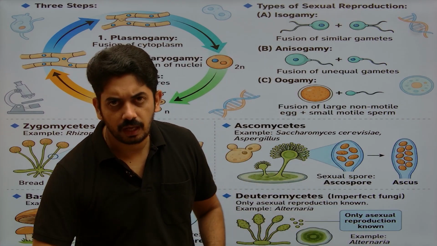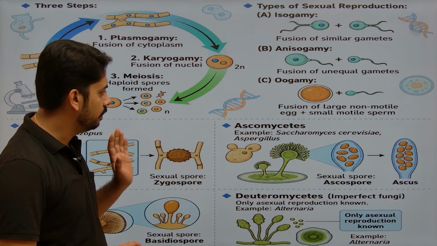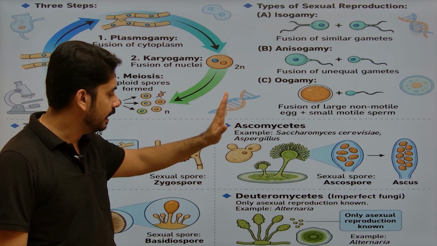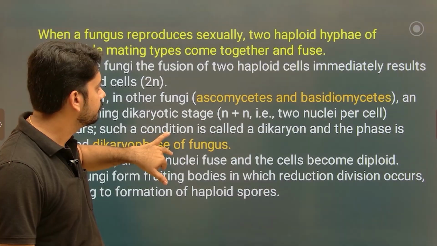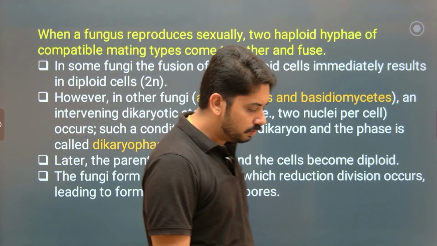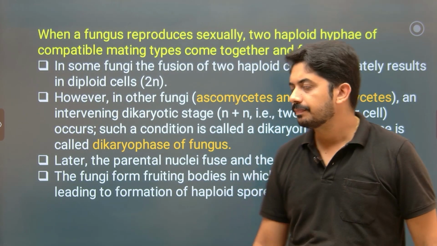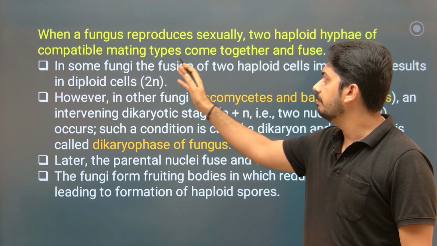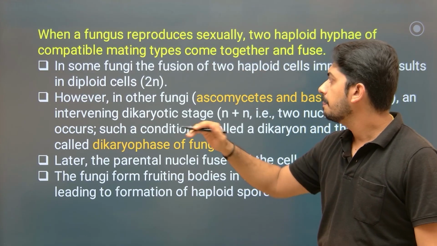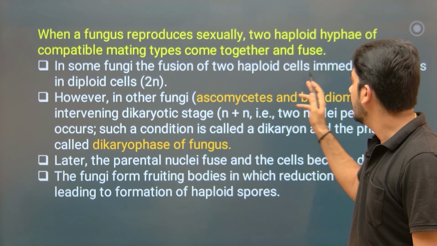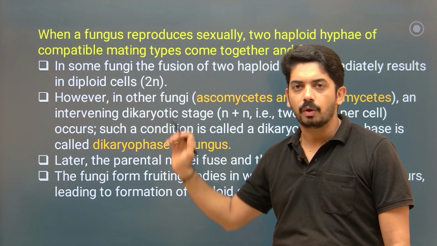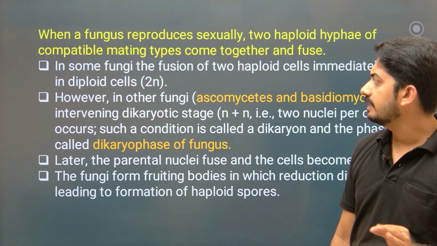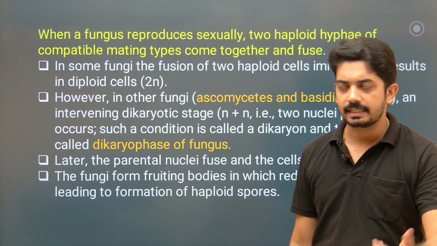Okay. So this is all about the structures we observe in some forms of fungus, but not in all. I will show you the picture. Now when it comes to the normal mode of sexual reproduction, when a fungus reproduces sexually, 2 haploid hyphae of compatible mating type come together and fuse. So in some fungi, fusion of 2 haploid cells immediately results in diploid cells. This is very important. In some fungi, immediately after that the nuclei fuse, and that we call karyogamy.